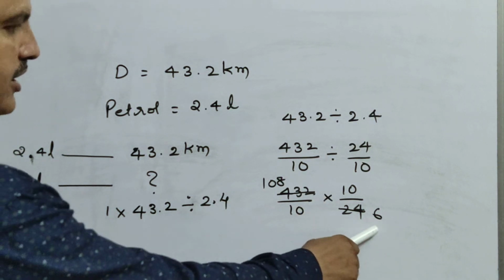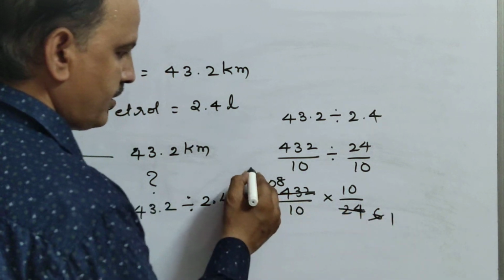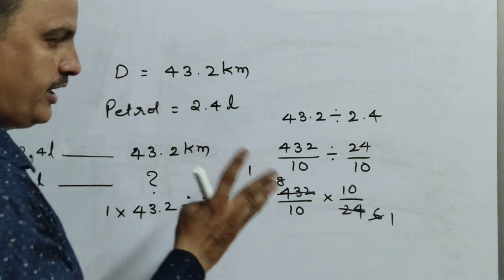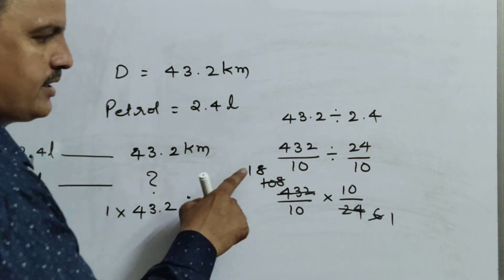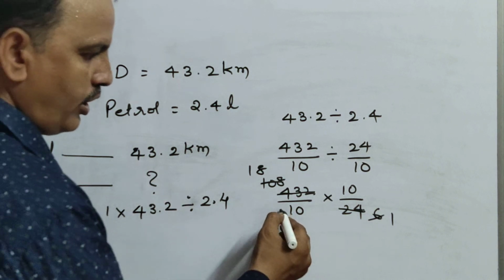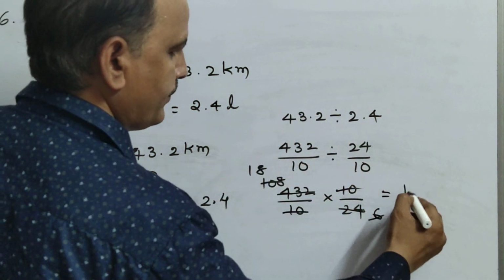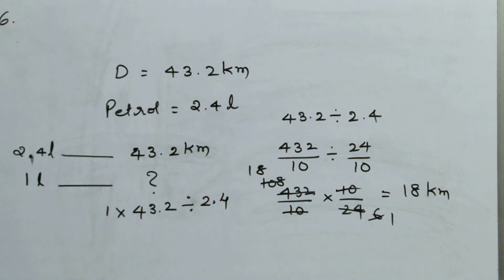Now go with the 6 table and 108. 6 1s are 6, 6 1s are 6. Okay, 4 left, 48. 6 8s are 48. That means 18 times. This 10 and this 10 get cancelled. So how much is left now? 18. That means with 1 liter of petrol you can go 18 kilometers.